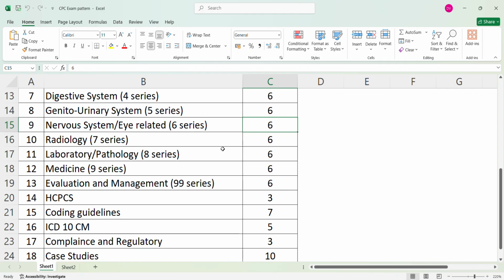Okay, in evaluation management this is 99 series codes, and here also you will get the 6 questions in exam. You have to see all types of visits, like inpatient, outpatient consultations, office visits, home health, and emergency coding, and same day admit, discharge. You also have to identify initial visit or subsequent visit or discharge visit or same day admit visit, and critical care services also you have to see.